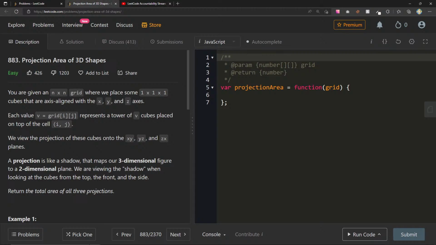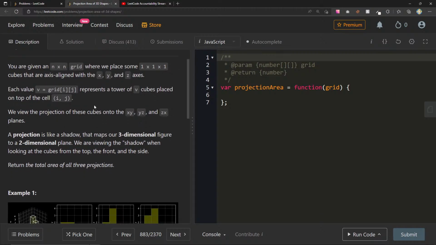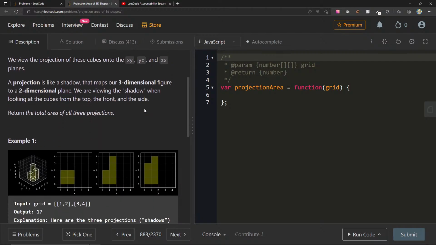So we're given an n by n grid where we place 1 by 1 by 1 cubes that are axis aligned with the x, y, and z axes. Each value v = grid[i][j] represents a tower of v cubes placed on top of the cell (i, j). We view the projection of these cubes onto the xy, yz, and zx planes. Okay.